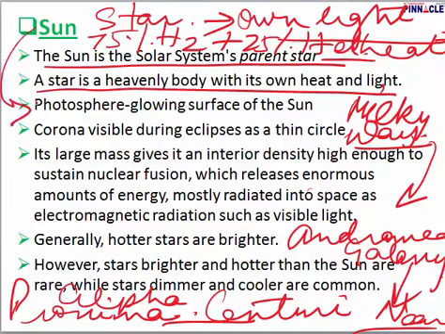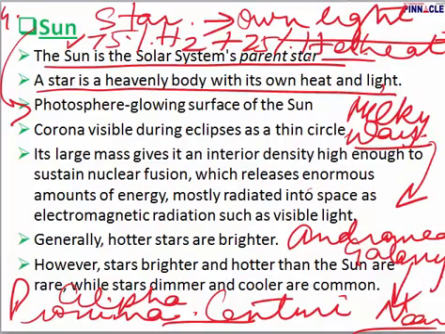Now let's come back to the sun. What do you think is the age of the sun? The sun has been there for around 4.6 billion years, and is going to be for the same period. And how do we calculate the age of the sun? Because these 2 gases on the sun, hydrogen and helium, have reactions which produce light and heat. And we study these reactions and try to calculate what resources are left with the sun and for how many more years these reactions will keep taking place, how much hydrogen and helium is left. And then we calculate the age of the sun.